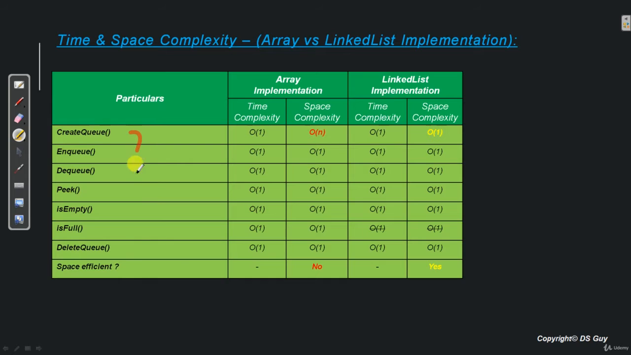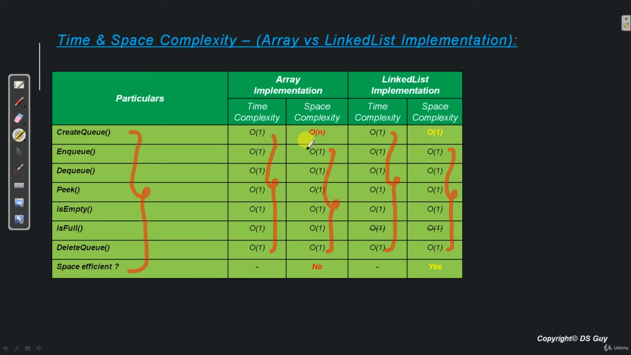So here we have the same 7 operations that we have been seeing since some time. And as you can see, array implementation for all of them takes order of 1 time. Similarly, linked list implementation also takes order of 1 time. So we do not get any extra advantage when using a linked list implementation. From the space complexity side, also we see that most of them use order of 1 space. Similarly, in linked list also, all of them use order of 1 space.